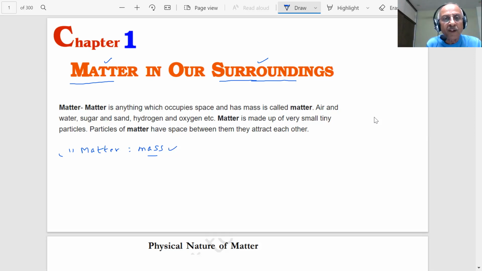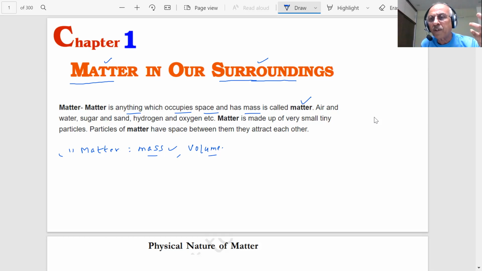So it has a mass, students, and if it has a mass, it will occupy some volume also. Yes or no? Yes, sir. So we can say that matter is anything that occupies space, and if it is an existing particle, it will occupy some space because it has a volume and it has a mass. So we say that matter is anything which occupies space and has mass, students.